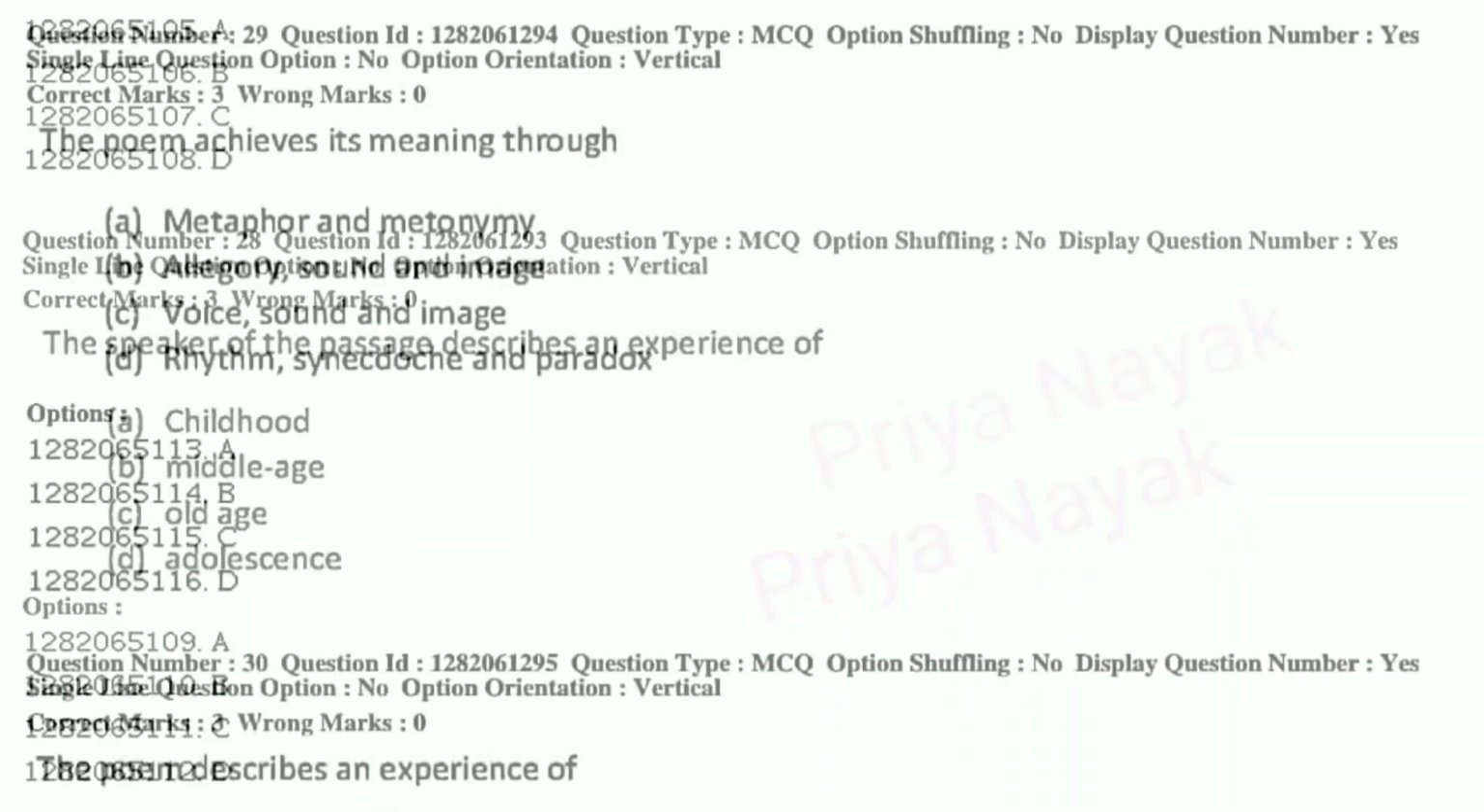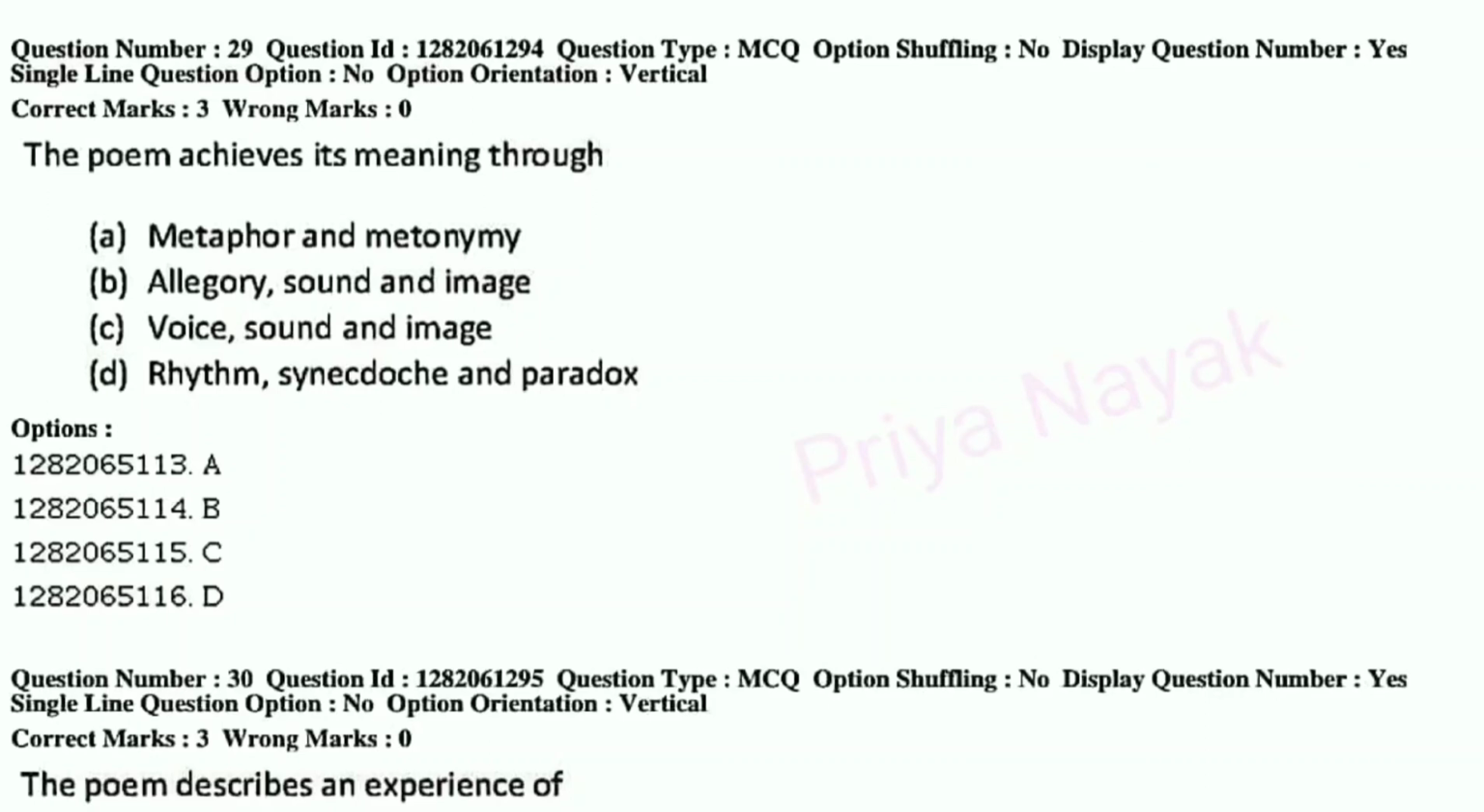Childhood. Question number 29. The poem achieves its meaning through A. Metaphor and metonymy, B. Allegory, sound and image, C. Voice, sound and image, D. Rhythm, synecdoche and paradox. It is C. Voice, sound and image.